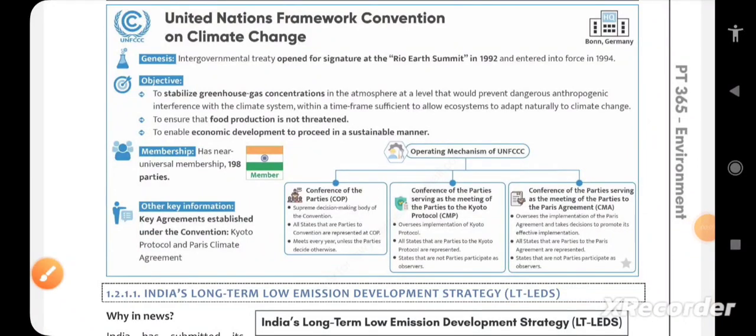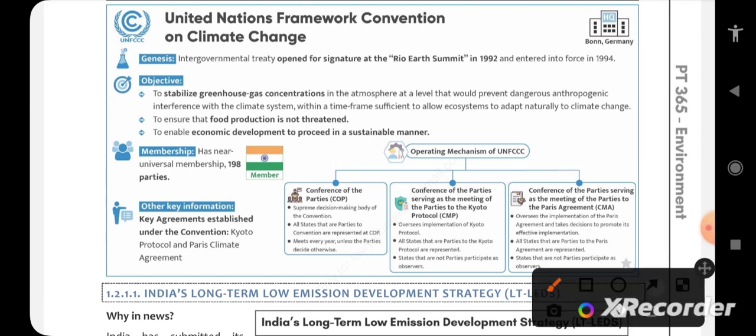Hello friends, let's continue our PT365 environment part 2 pertaining to prelims 2023. So here we have the topic of UNFCCC, the United Nations Framework Convention on Climate Change. This itself could be one question, a question on the static part. So what is UNFCCC and how did it come into force?